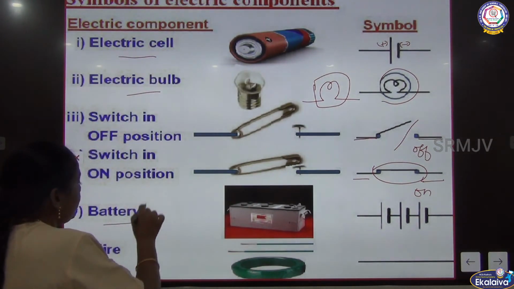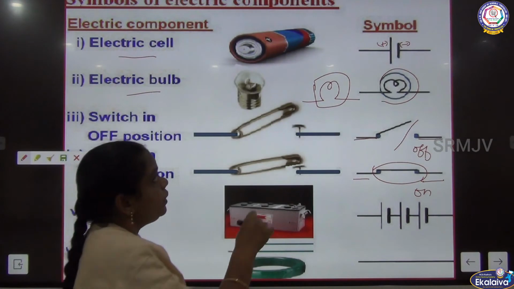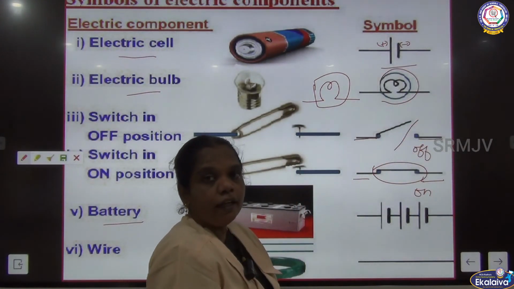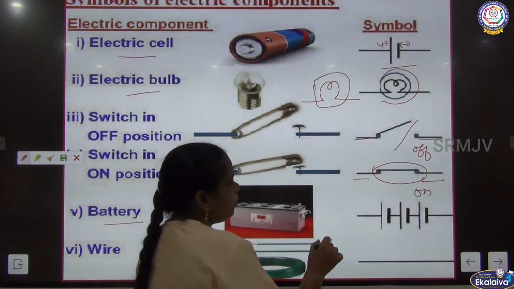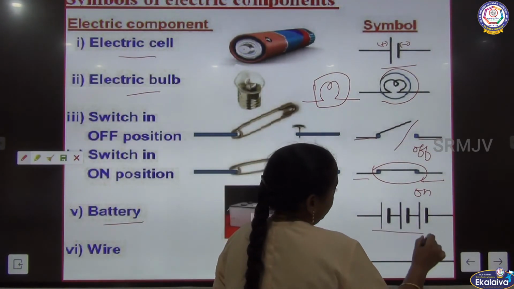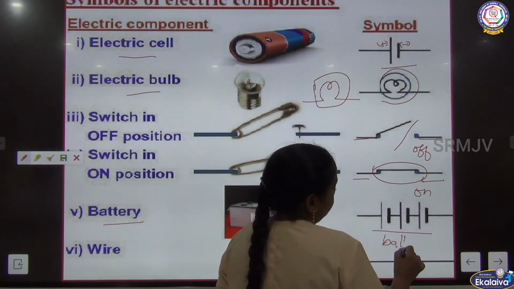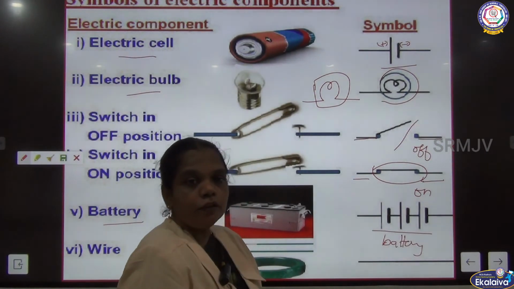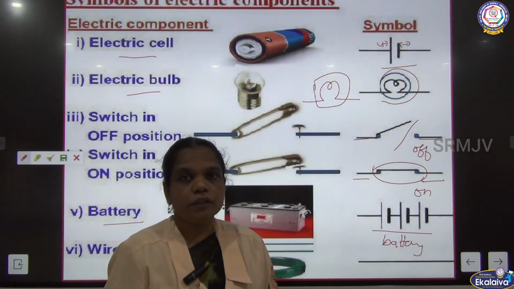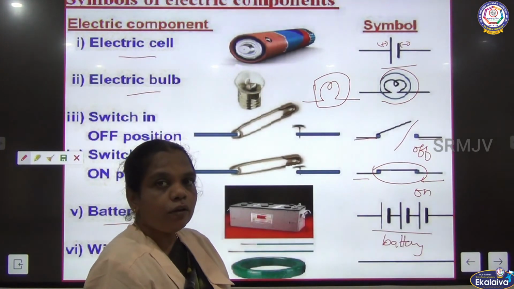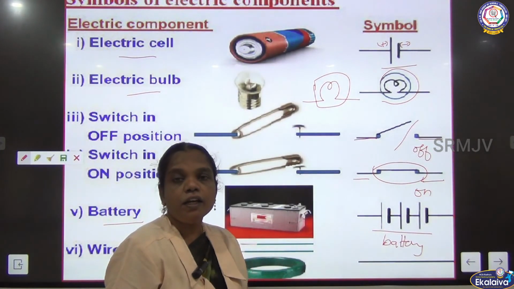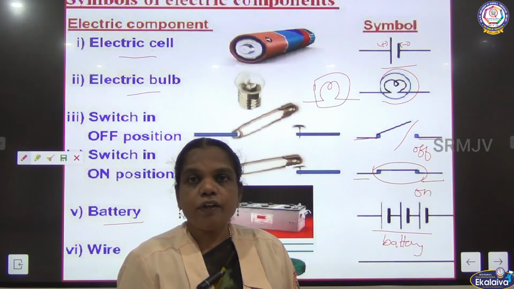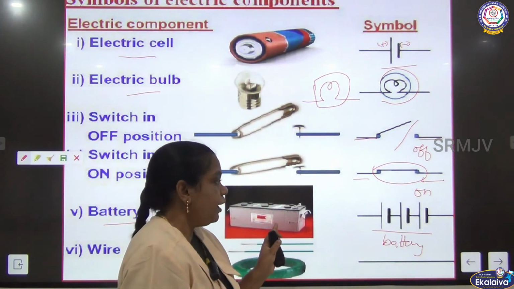And then the battery. What is the difference between a battery and a cell? A single pair of alternate lines is called a cell, and when two or three are connected it is called a battery. In a battery we can use a large amount of current. Even in our houses, when electric current is not there, we use the current stored in the battery.